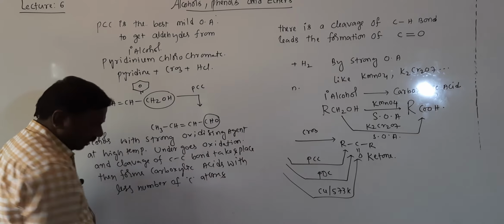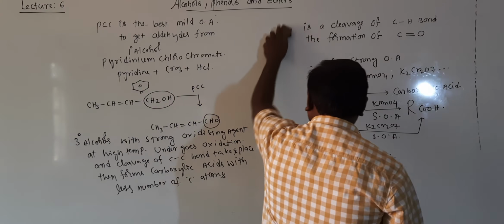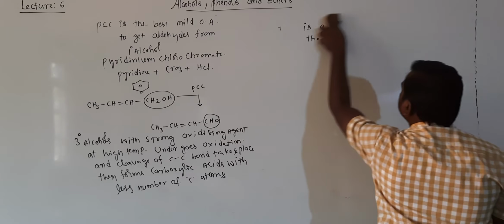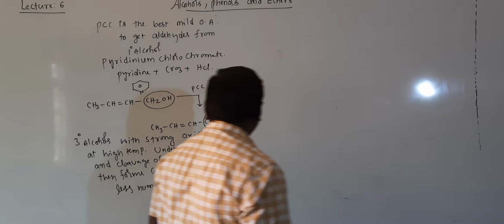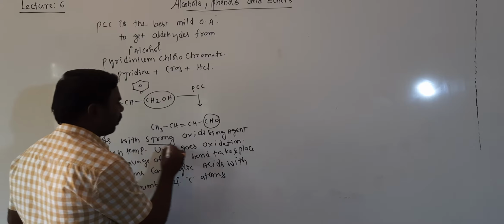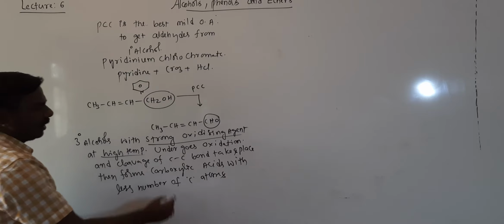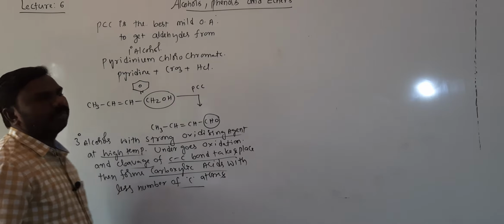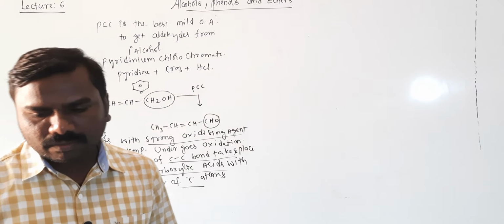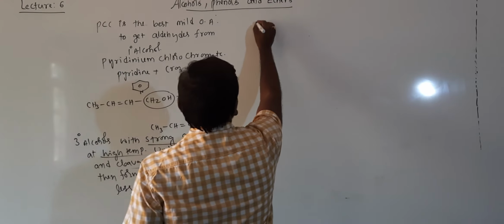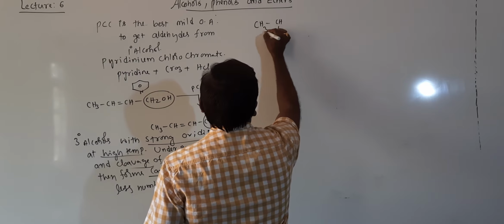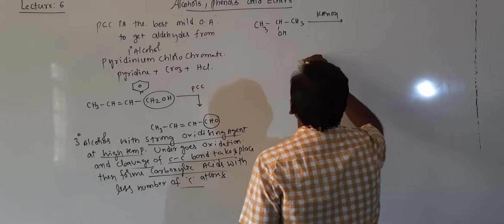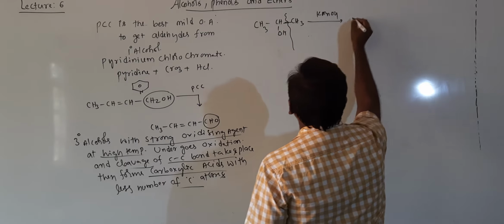Getting, students? Tertiary alcohols will not undergo oxidation readily. If they are to undergo oxidation, they need specialized conditions, that is a strong oxidizing agent and high temperature, with CC bond cleavage. Next, carboxylic acid is formed with a smaller number of carbon atoms. So one example I am taking, CH3CHOH CH3, which on treatment with KMnO4, a strong oxidizing agent, this bond will be broken clearly.